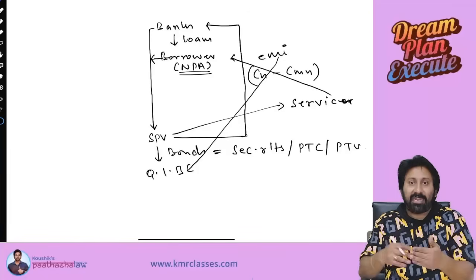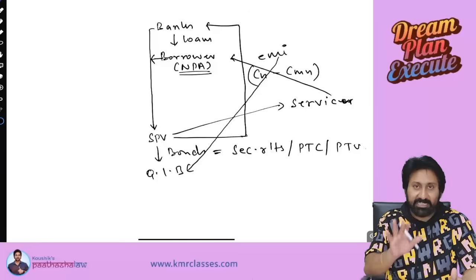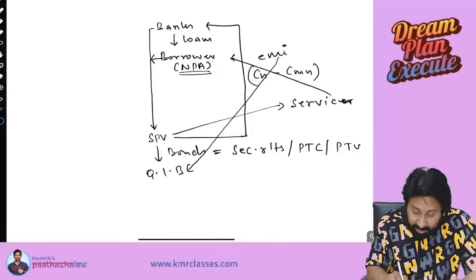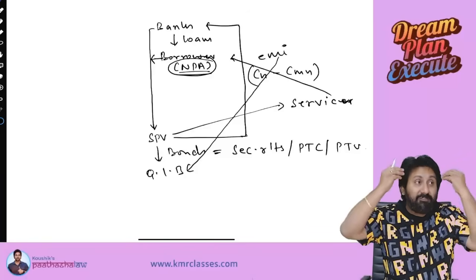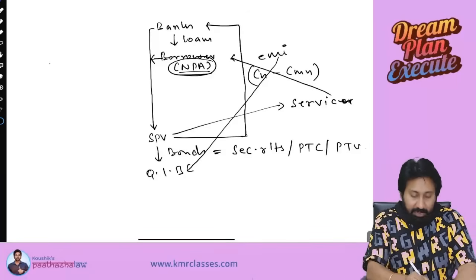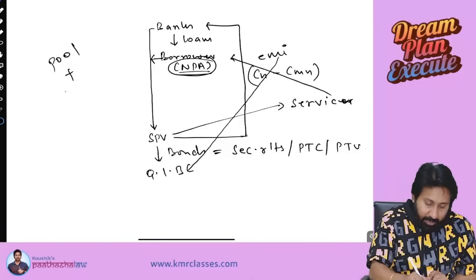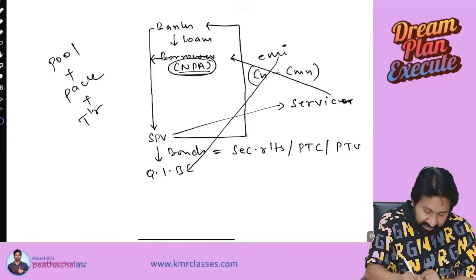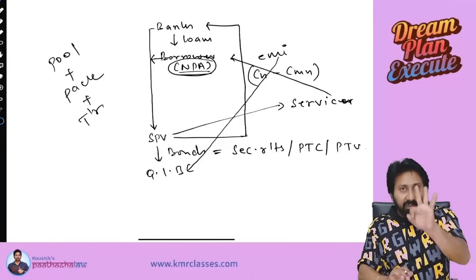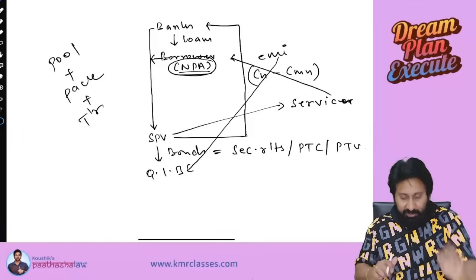From the EMIs collected I will pay interest. Principal, I will keep with me. This is how securitization occurs. There are thousands of NPAs in a bank. They will pool everything into one single set, pack it, and transfer it to the SPV. So the bank will do three things: pooling function, packaging function, and transfer function.